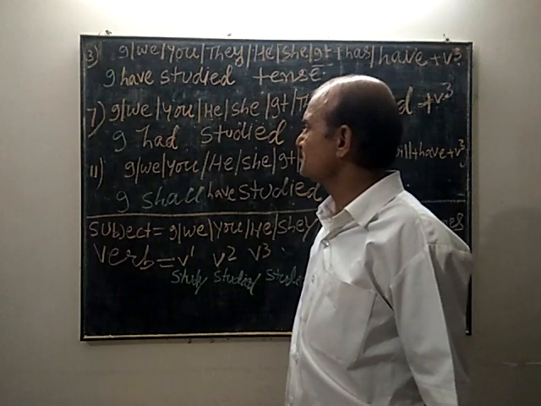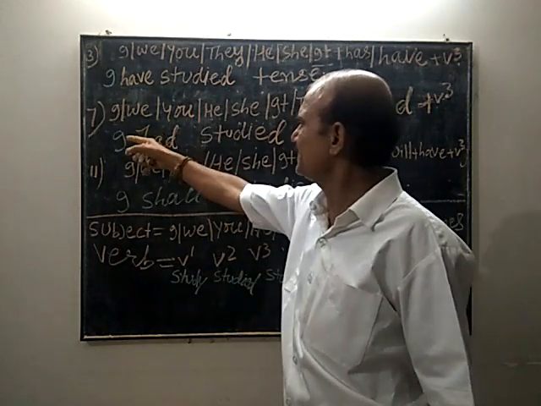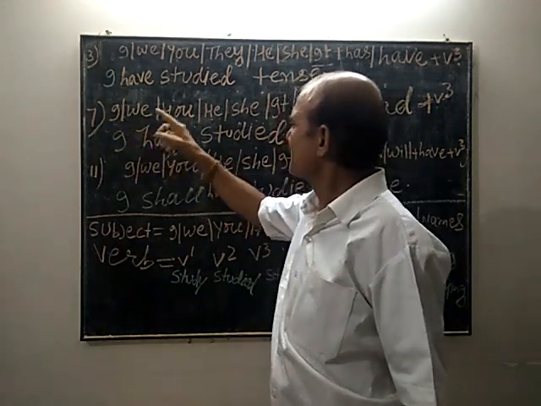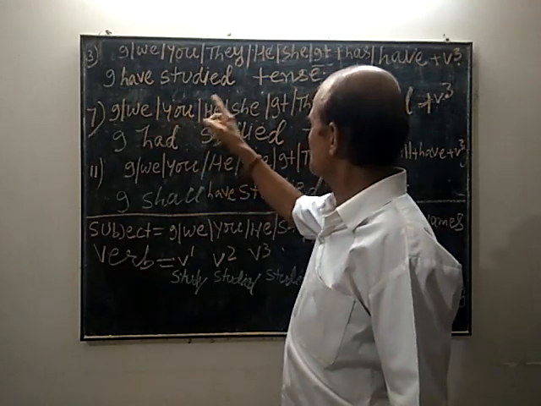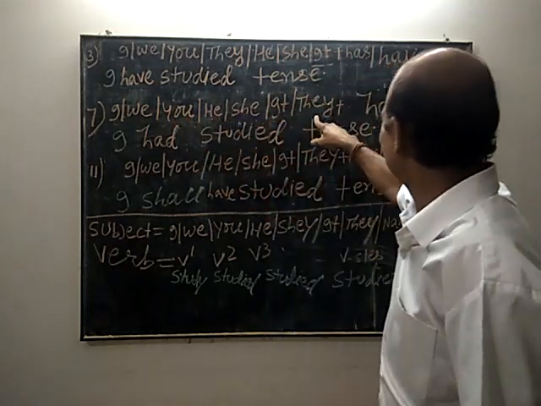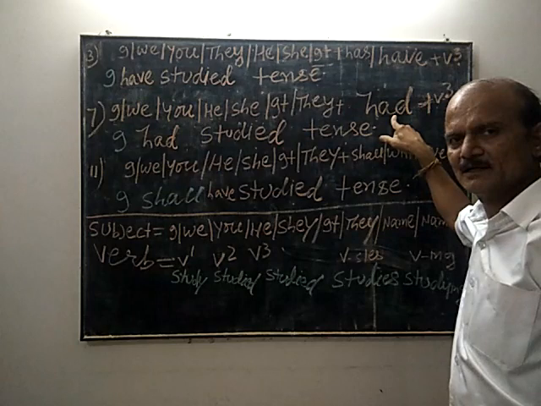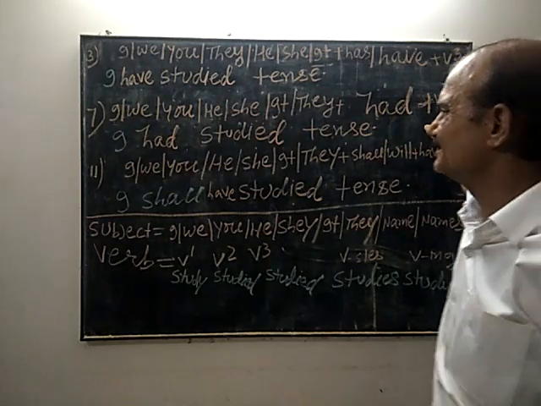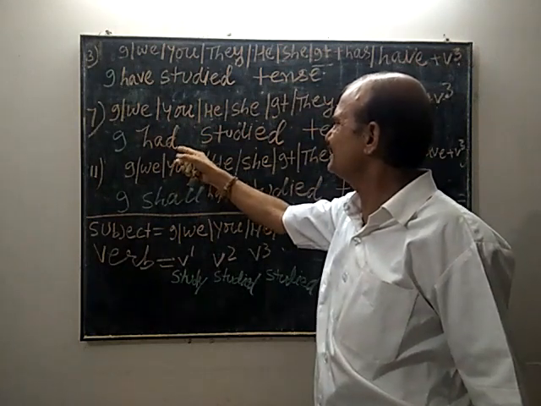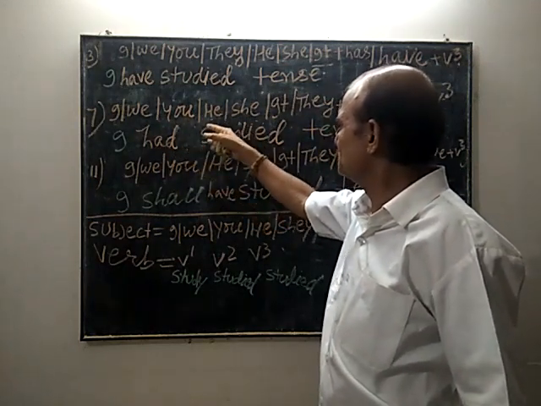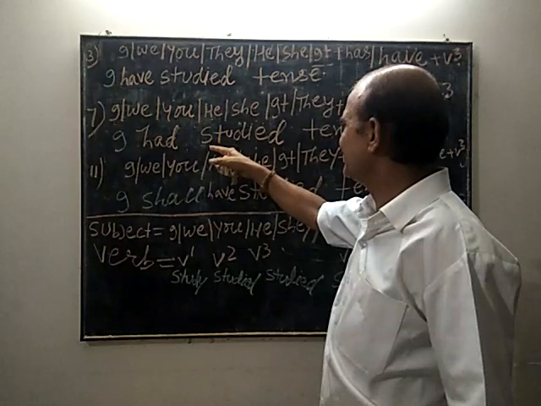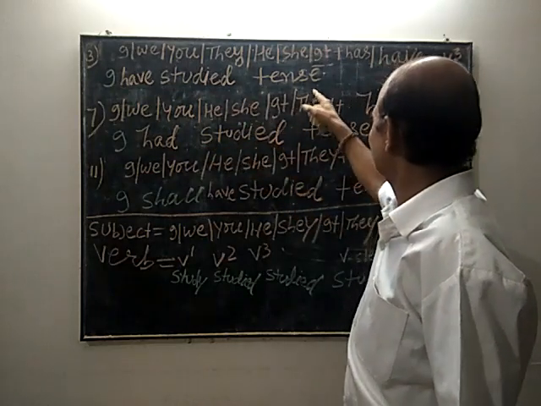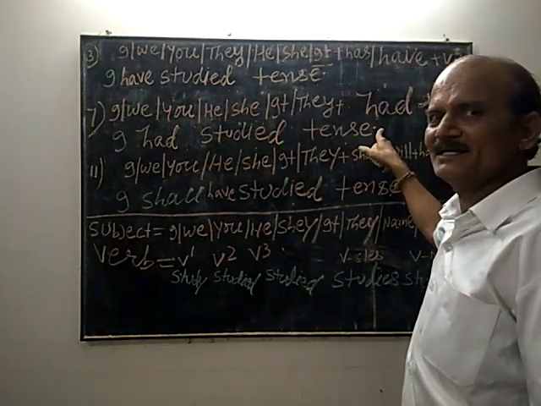In past perfect, we have simply I, we, you, he, she, it, they. Only one auxiliary verb had is used, followed by V3. In this way, we can say I had studied, we had studied, you had studied, he had studied, she had studied, they had studied tense.